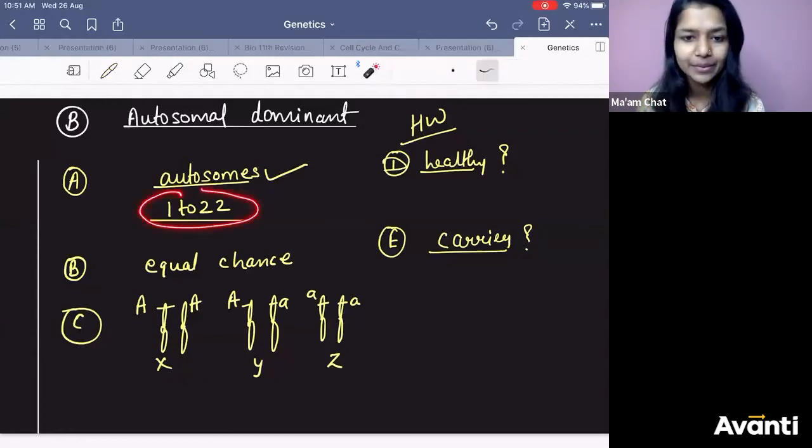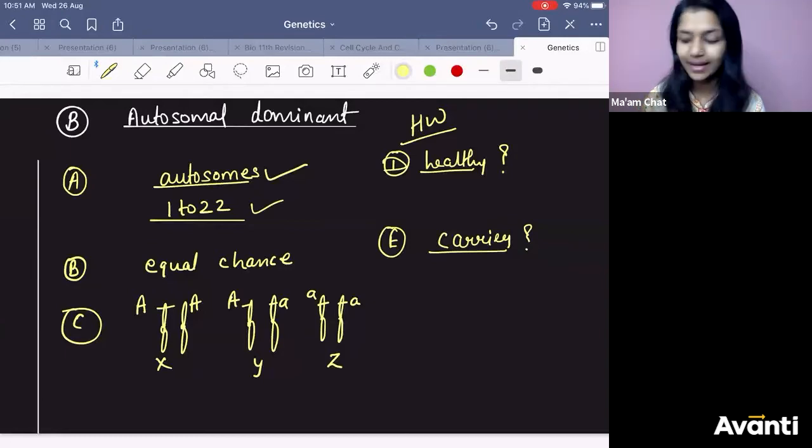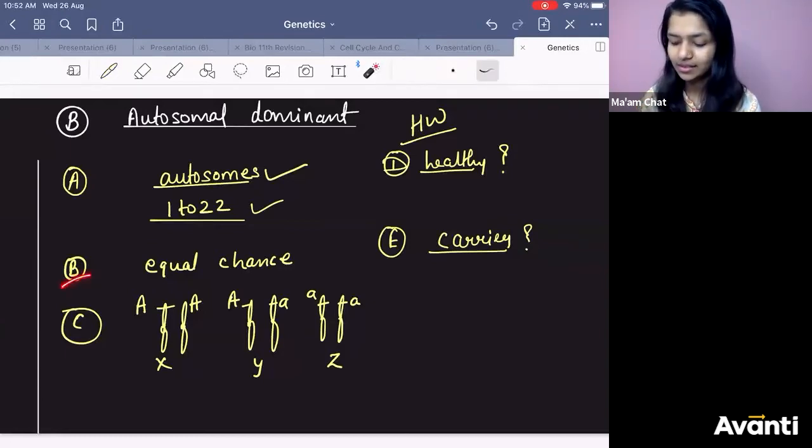Autosome means it will happen from chromosome number 1 to chromosome number 22. Yes or no? Yes, right? Go for the next case.